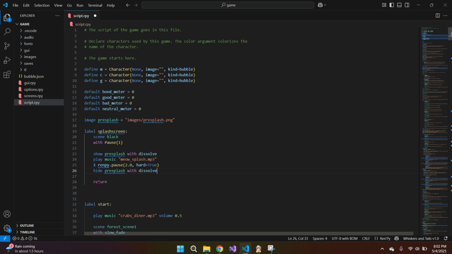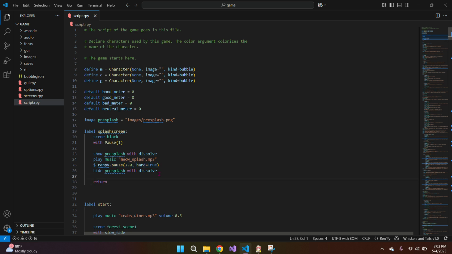I found where someone else talked about doing it, and they had the same problem. I tried to do a little error fix where you throw some text up that doesn't automatically pause. And so I did that. It was definitely working, but it just did not want to automatically play. So what I ended up doing is I threw in this little thing right here, and this fixed it for me.